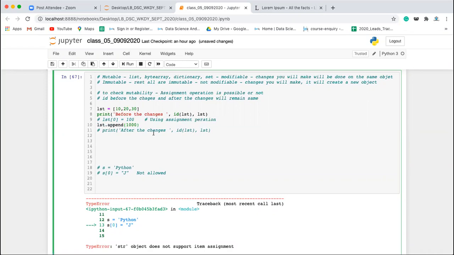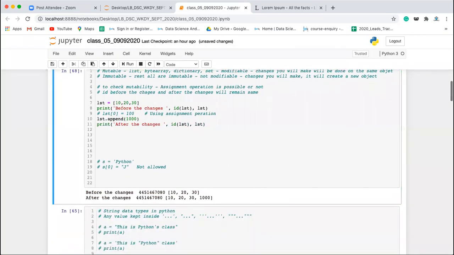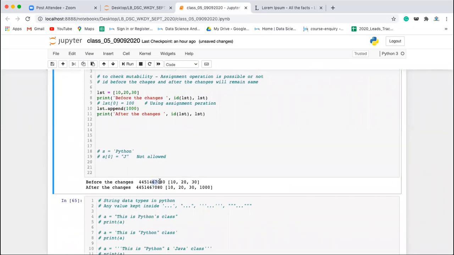Let's see what the ID is after the changes and before the changes. Before the changes 67080, it was 10 20 30. After the changes 67080 and 1000 is appended at the end. Append is a method which adds the value at the end of the list. So in the case of making any changes on the list object, it is making the changes on the same object, isn't it? So this is mutable.